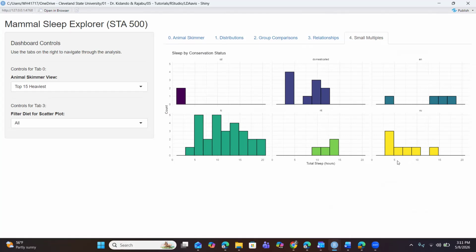Also, if we look at the vulnerable animals, we can see they are more clustered to the left side, which means they tend to sleep less. So this tells us that conservation status also dictates how mammals sleep. The same case applies to domesticated animals, which are more clustered to the left, meaning fewer sleep hours.